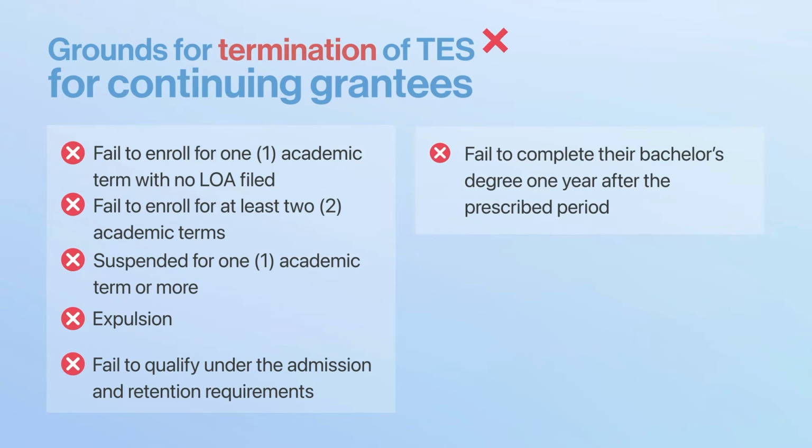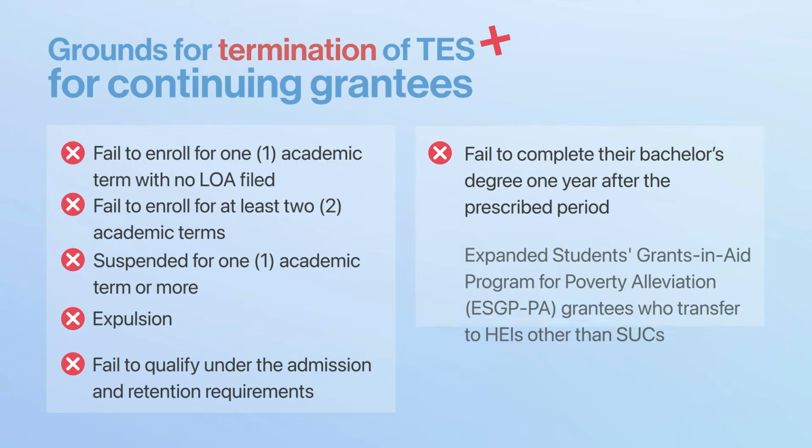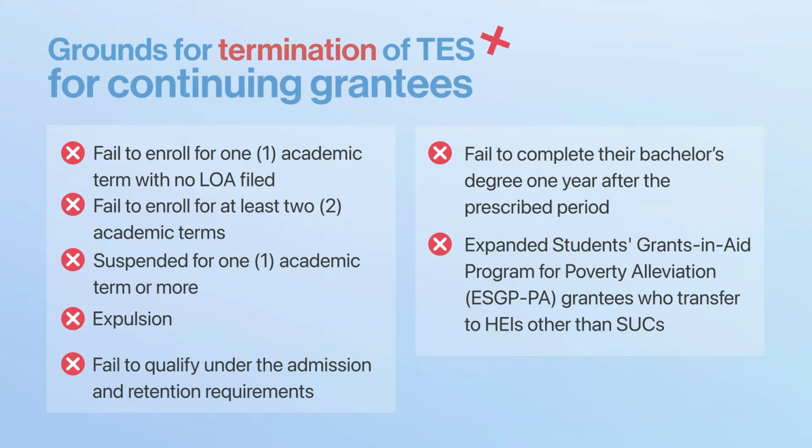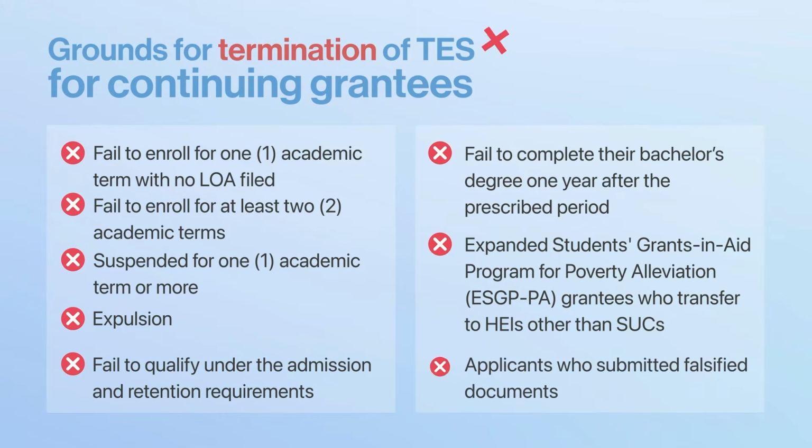Students who fail to complete their bachelor's degree or comparable undergraduate degree a year after the period prescribed in their program. Continuing grantees under the concluding ESG PPA who transfer to HEIs other than SUCs, and applicants who submitted falsified documents.